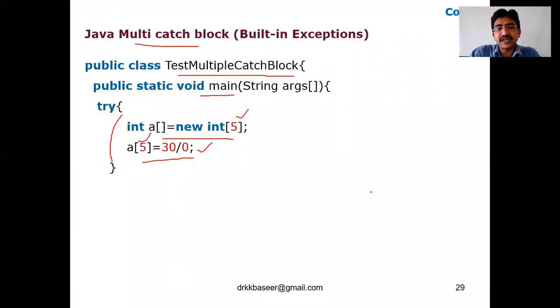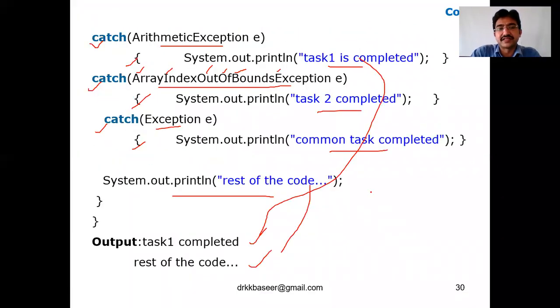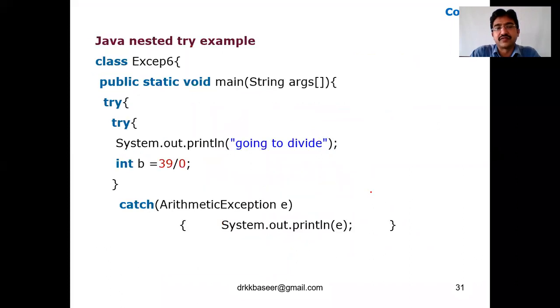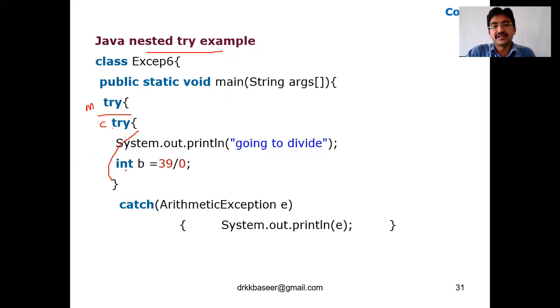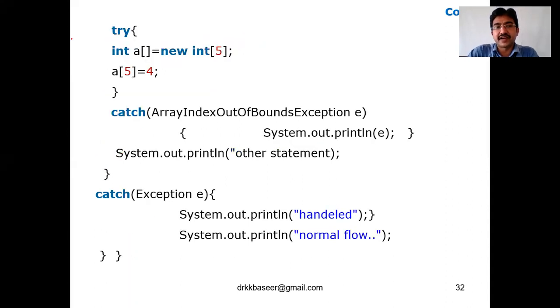Okay. So coming to the next part, which is multiple catches. It will be thrown and task one is completed. The rest of the code will be done. Next part we have the nested try. Nested try in the sense of a try within a try. See, this is the main try, and this is a child try. For this try, this is the try block, and for this try block, this is the catch. Okay. Next, we have another child.